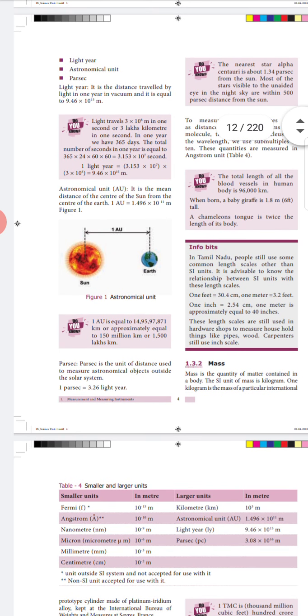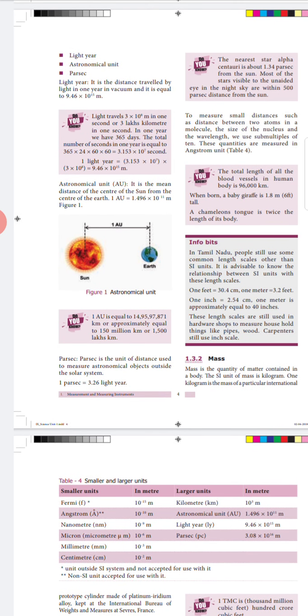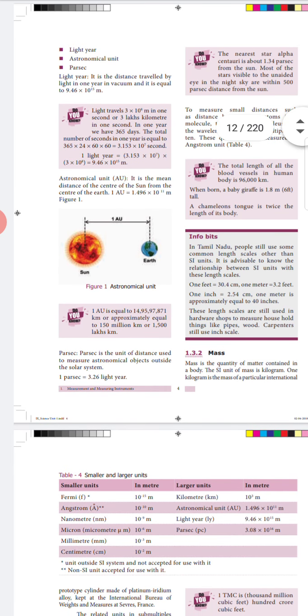And next one, from the do you know box, we come to know that the closest star is called Alpha Centauri. It is about 1.34 parsec distance from the sun.